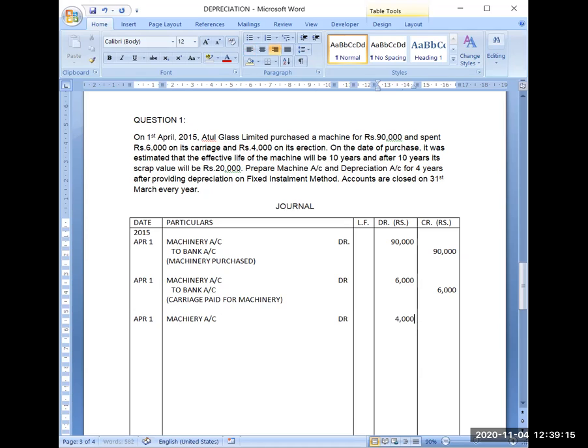Machinery account debit 4,000 to bank account 4,000. You can write installation charges paid, or according to the question, erection charges paid.